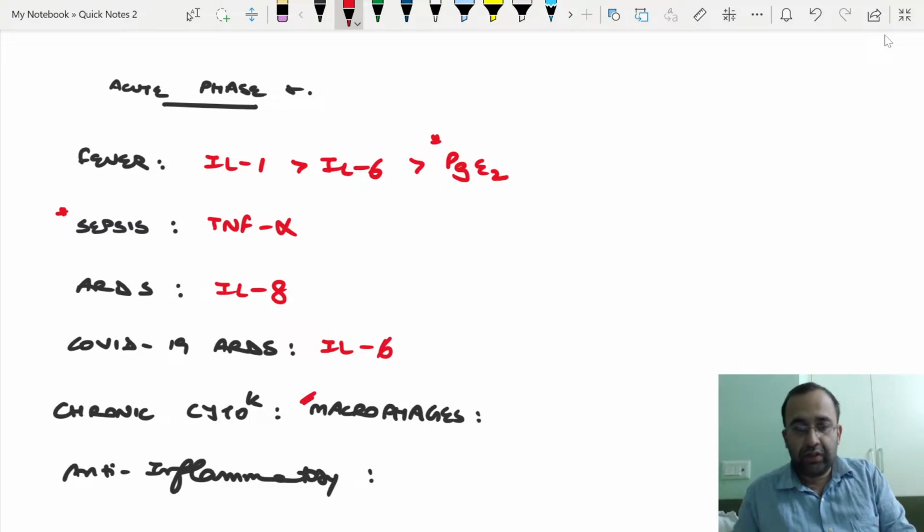Chronic cytokines, that is, which play a role in activation of macrophages. Which is the main cell of chronic inflammation?